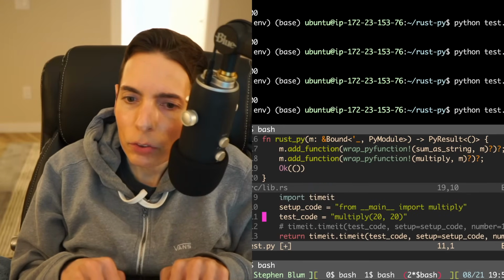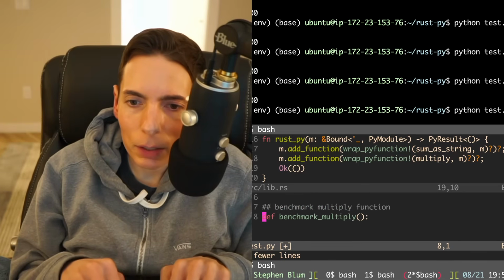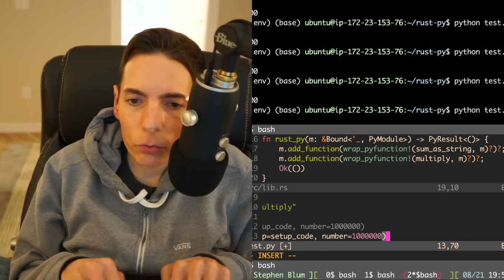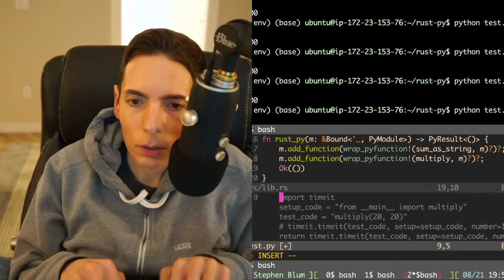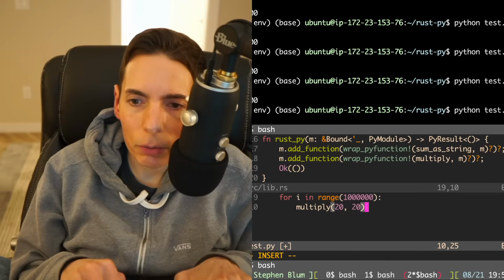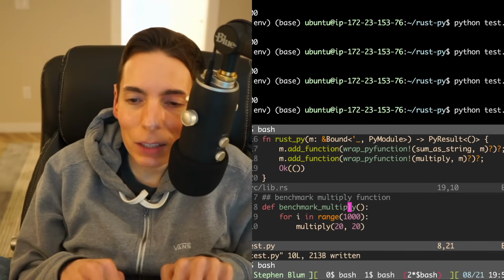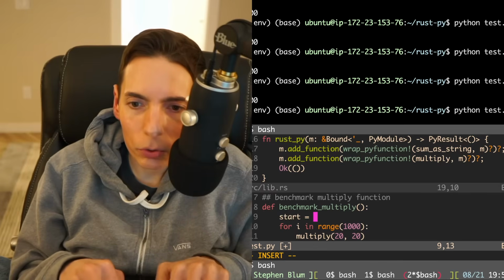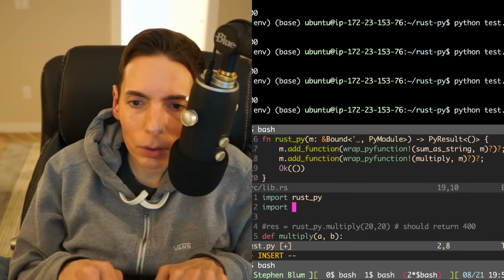I don't like this approach. I want to do something different. Let's get rid of that. Let's do a for loop. Here we go. That's a little bit much; we don't need that many. Then we need a start time, so we need to import time.